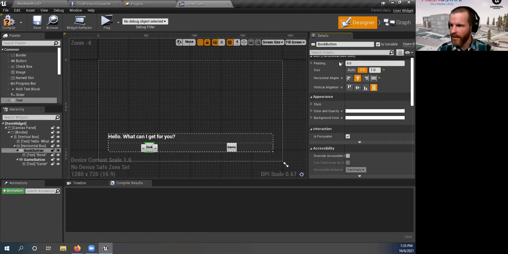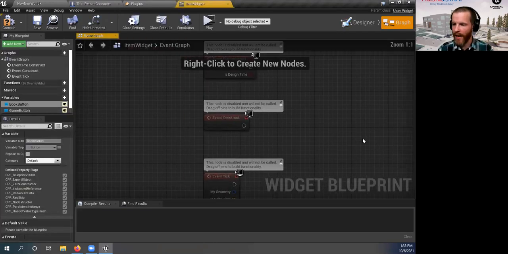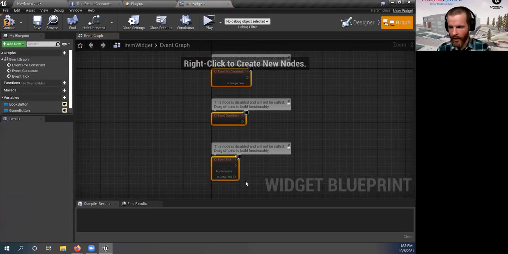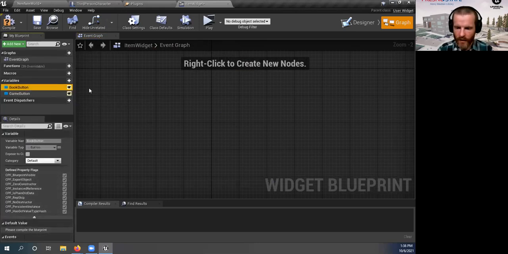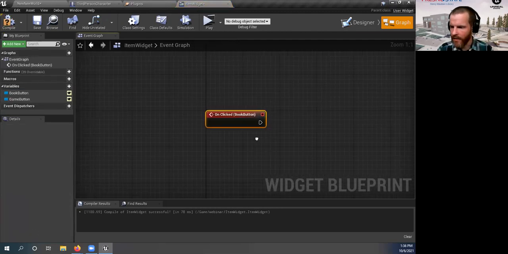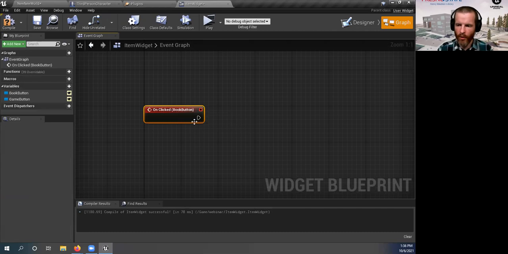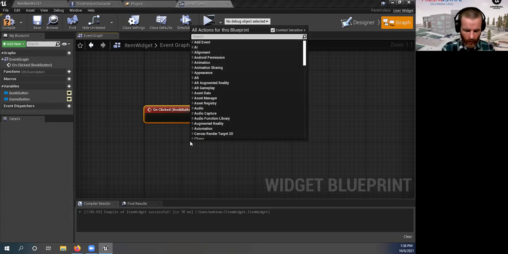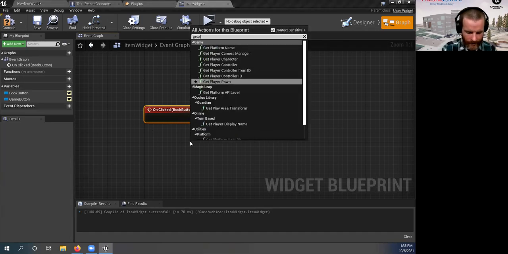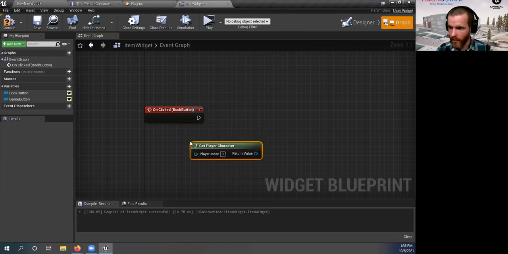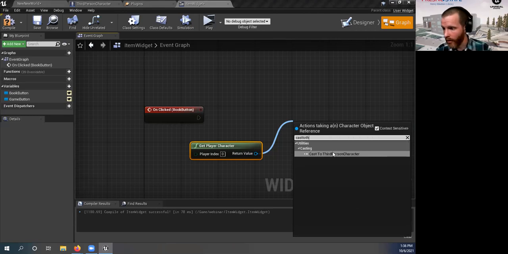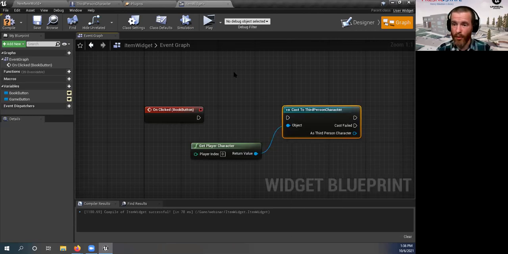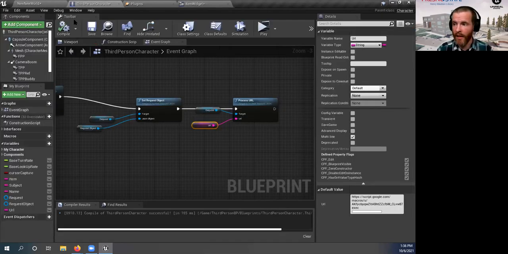And this is the designer area. Let's pop over to the graph area where we can use our nodes to tell it what we want it to do. I'm going to grab this book button and come down here to add this event on clicked. When this book button is clicked, what do I want it to do? Well, I want it to get the player character, and we're going to tell it to cast to the third person character, which is that blueprint that we're using with all those variables in it, right?